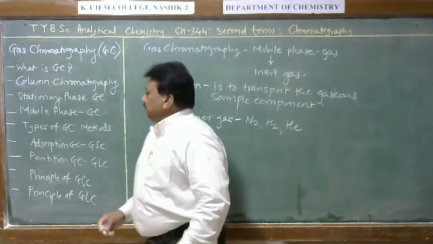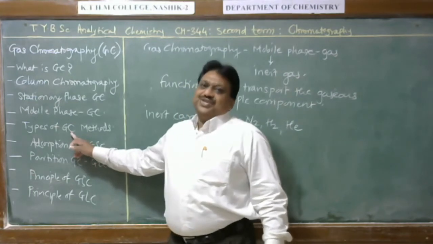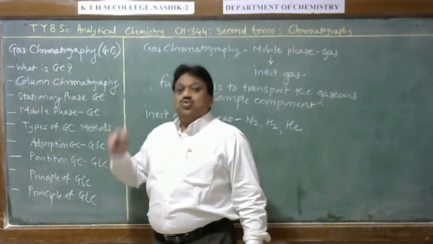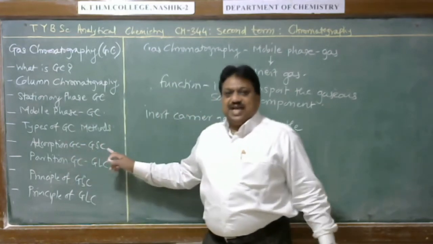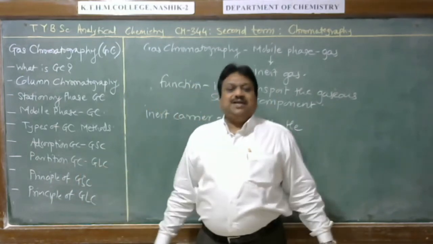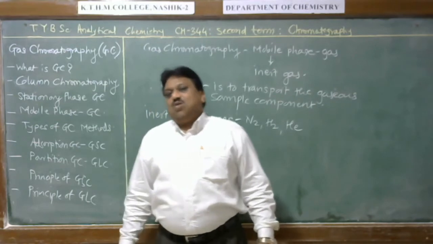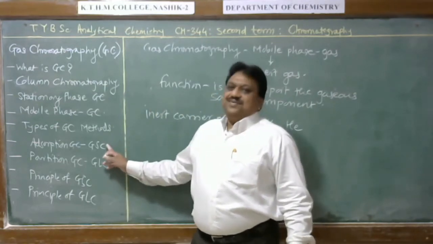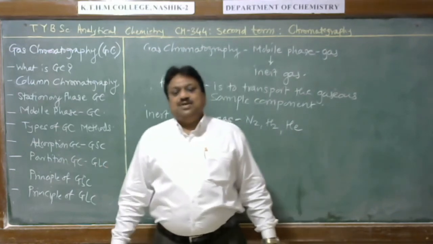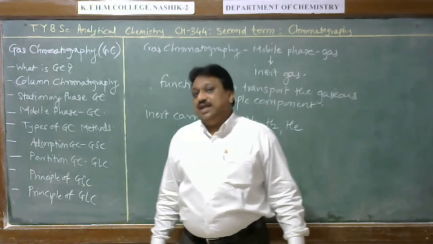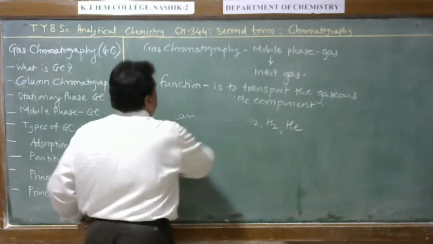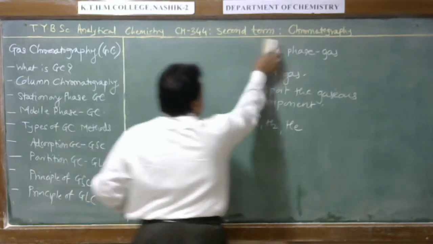On the basis of the type of stationary phase used, gas chromatography is classified into two types. One is adsorption gas chromatography, called GSC. Second is partition gas chromatography, called GLC. In the adsorption type, the stationary phase is a solid adsorbent material, and in the partition type, the stationary phase is a liquid coated on the solid support. Now we discuss how this stationary phase is filled into the column.